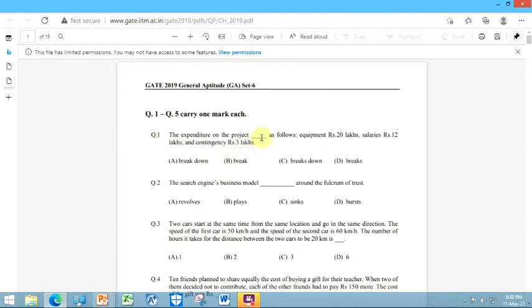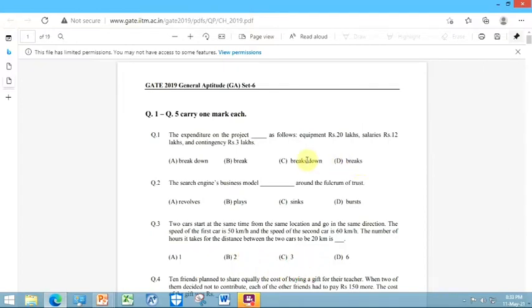Now in this case, first of all, you cannot write break in "the expenditure of the project break as follows", so this option directly gets cut out. Next we have breaks. Breaks is an English word, but it is used to break something into two parts.